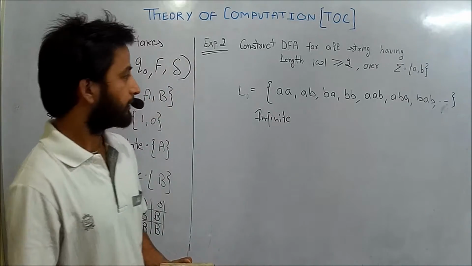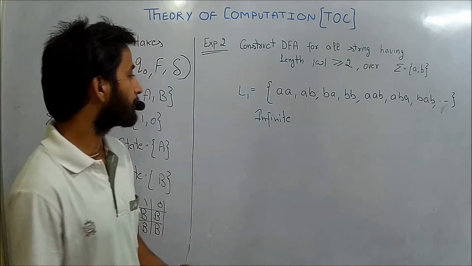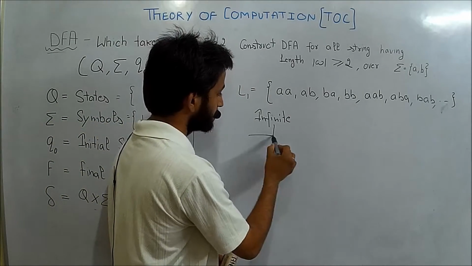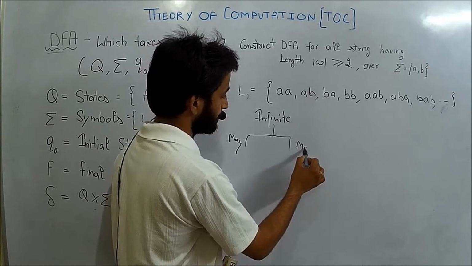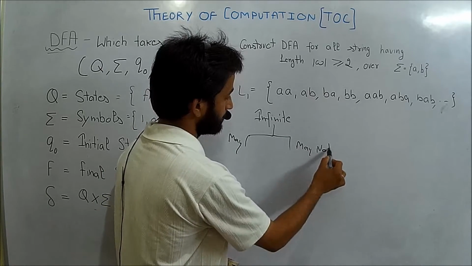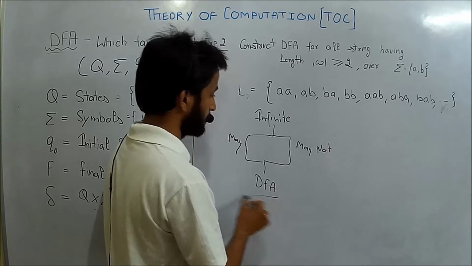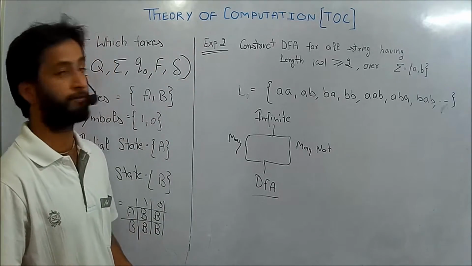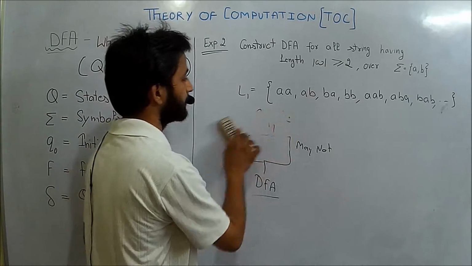If the language is finite, there will be a DFA. But if the language is infinite, there may or may not be a DFA. Okay, but we will try to construct a DFA for the given expression and check whether there is a possibility of a DFA or not.